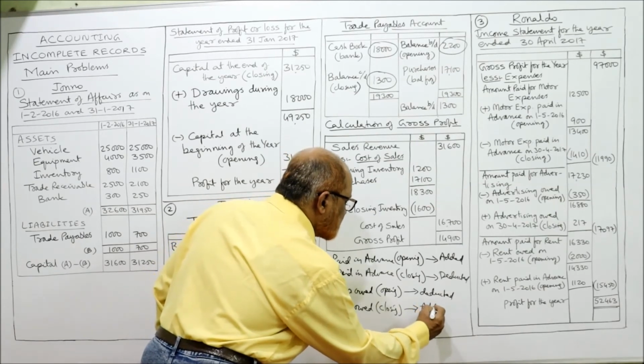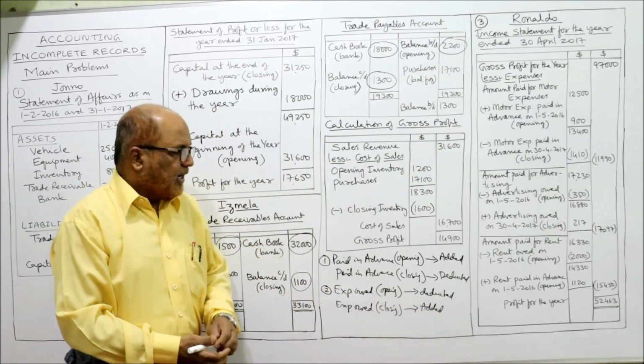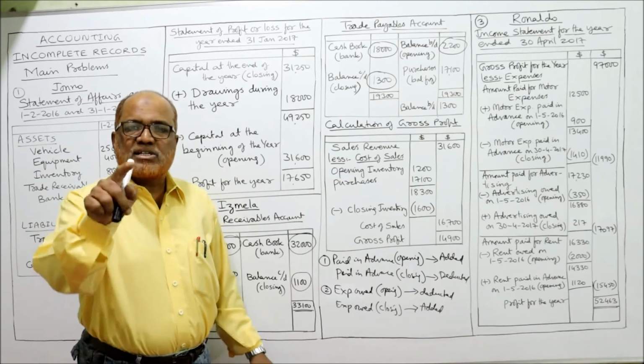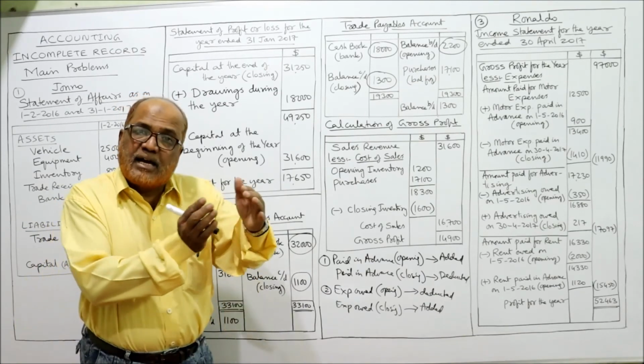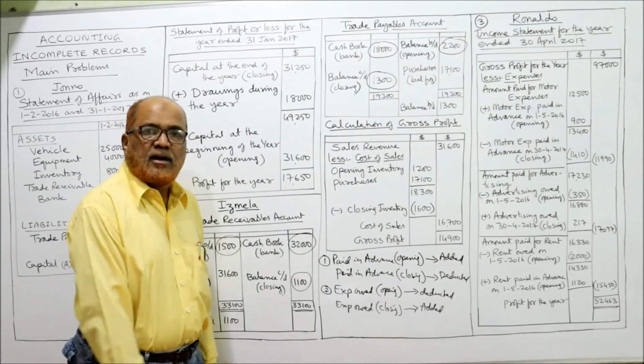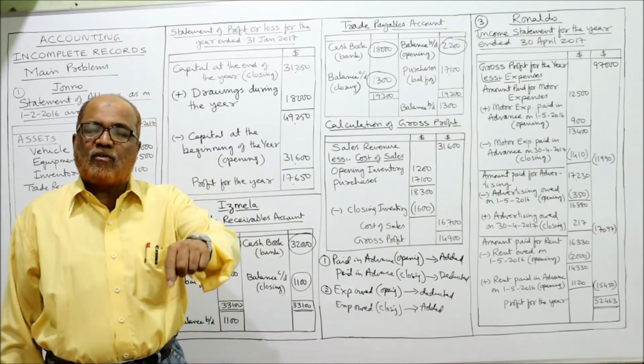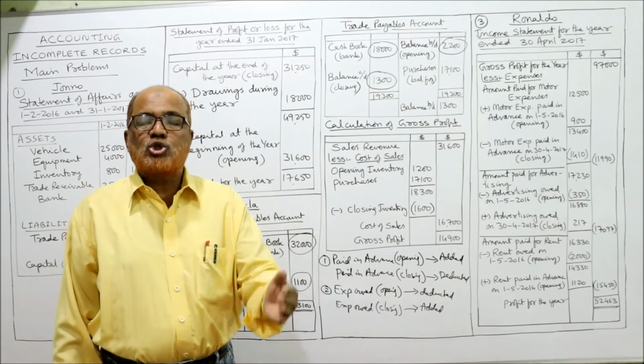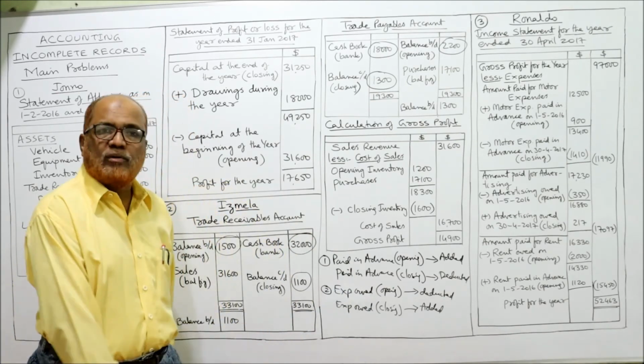It is the opposite of advance. Expenses owed at the beginning of the year, opening, should be deducted, and expenses owed at the end of the year should be added. That is how to apply it.